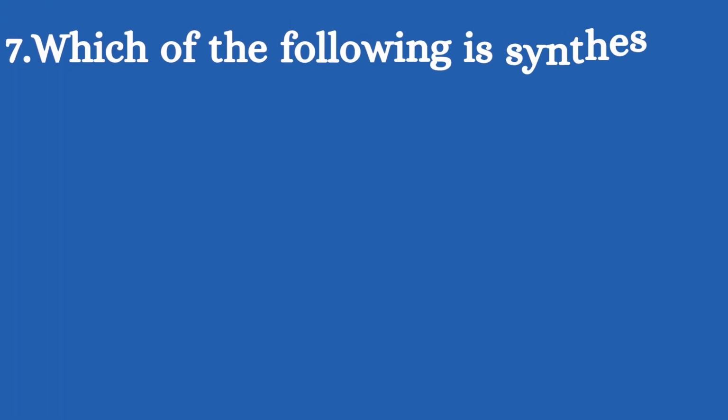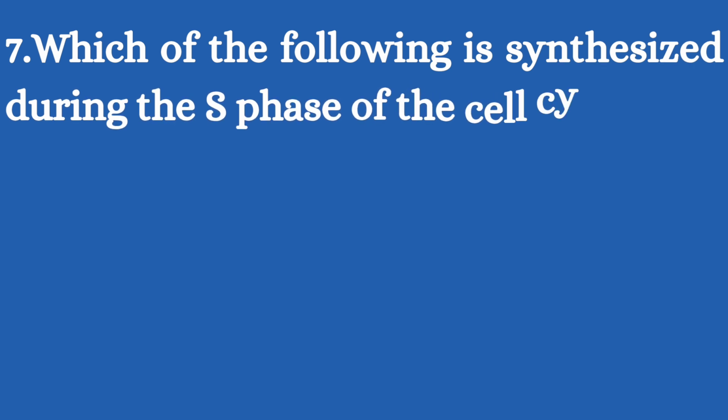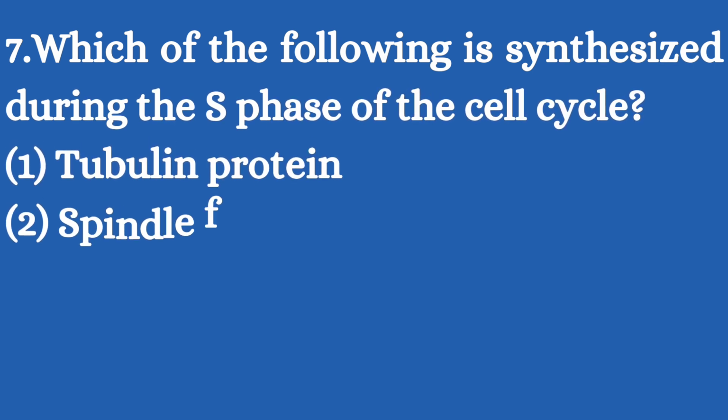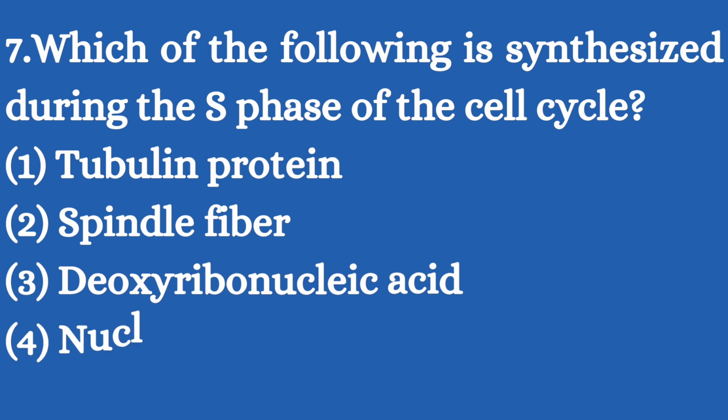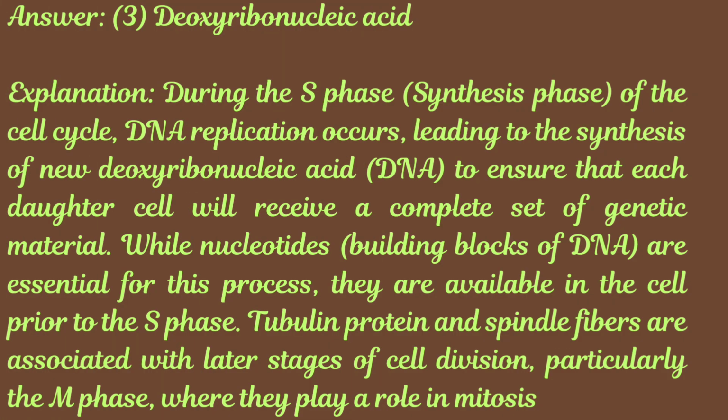7. Which of the following is synthesized during the S phase of the cell cycle? 1. Tubulin protein. 2. Spindle fiber. 3. Deoxyribonucleic acid. 4. Nucleotides. Answer: 3. Deoxyribonucleic acid. Explanation: during the S phase, synthesis phase, of the cell cycle, DNA replication occurs, leading to the synthesis of new deoxyribonucleic acid, DNA, to ensure that each daughter cell will receive a complete set of genetic material.